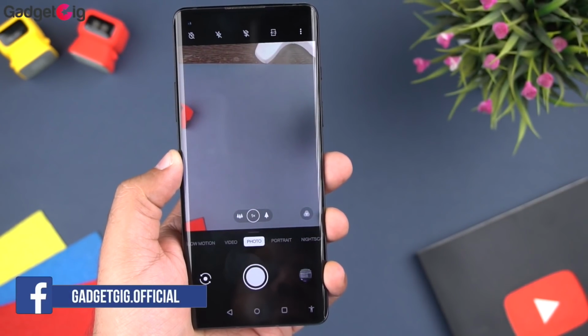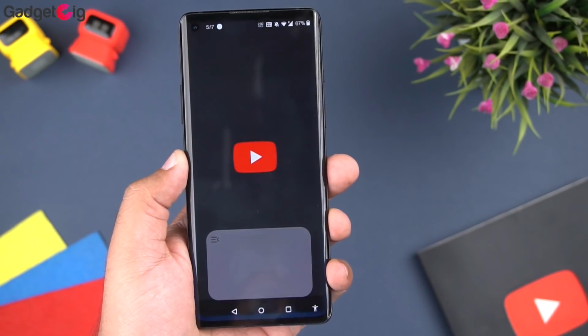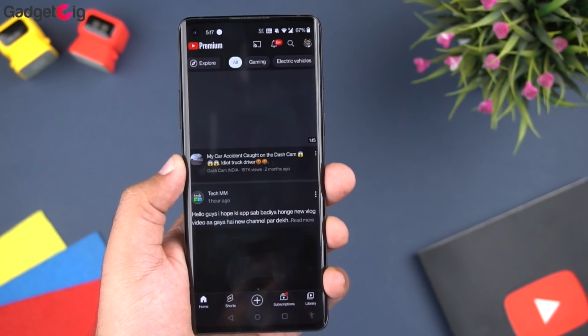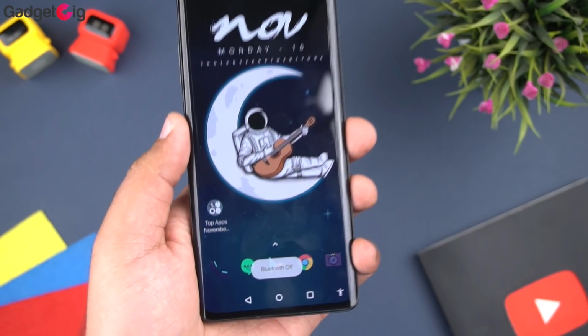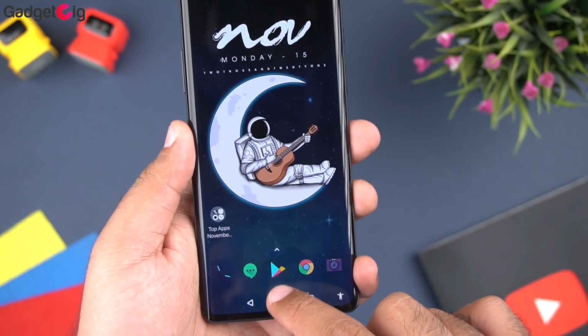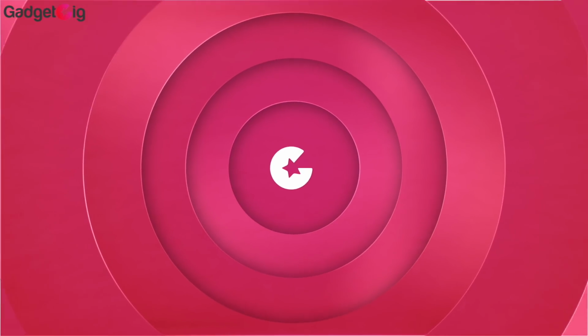So here I have set up the circle to open the camera and you can see it works pretty good. And one more example, here if I draw a square, it will open YouTube. Similarly, you can do other tasks such as toggle Wi-Fi or Bluetooth, etc. Overall, Gesture is a wonderful shortcut app which you should install on your phone right away.